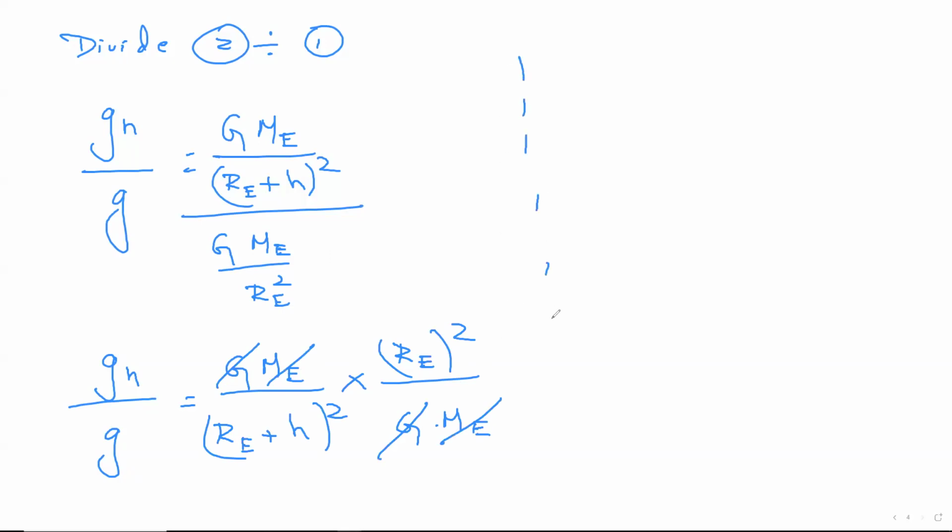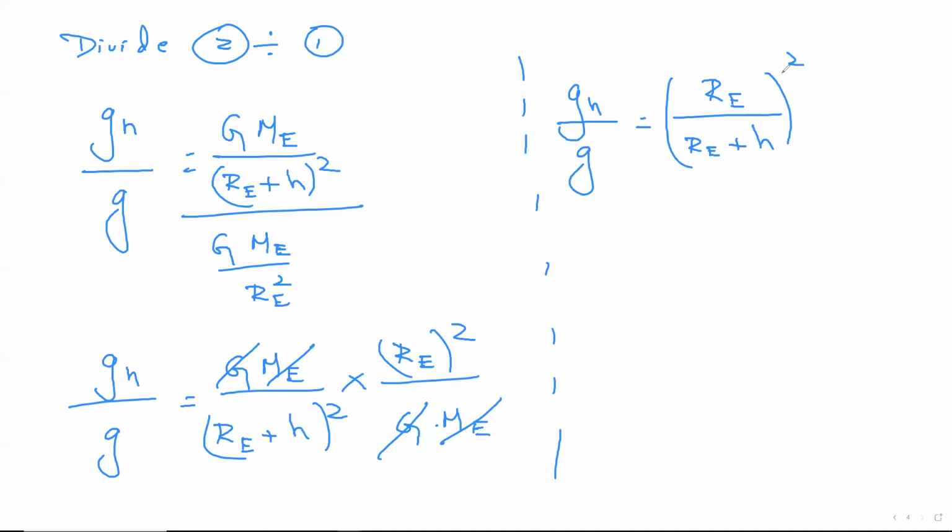After getting cancelled, on the left-hand side, absolutely zero changes. So it remains as GH by G is equal to, on the right-hand side, focus properly, only the R parts are remaining, the distance parts are remaining. So can I write it as RE whole square divided by RE plus H the whole square. Okay, I'm trying to simplify it, therefore I put the whole square.